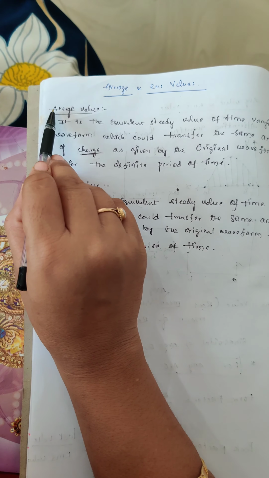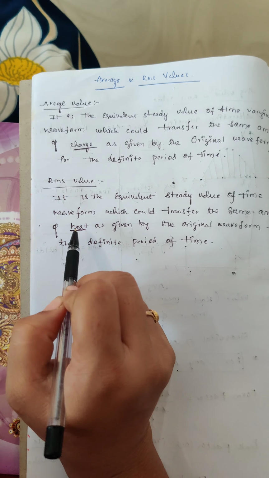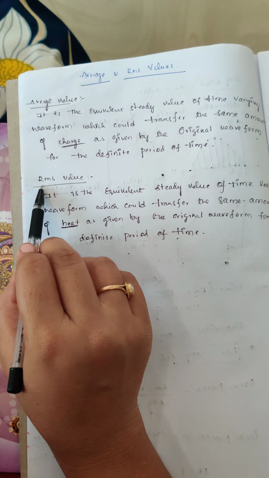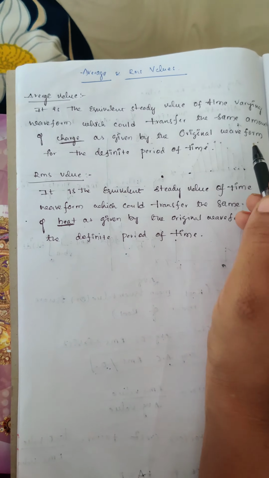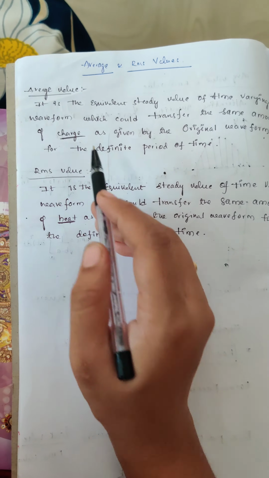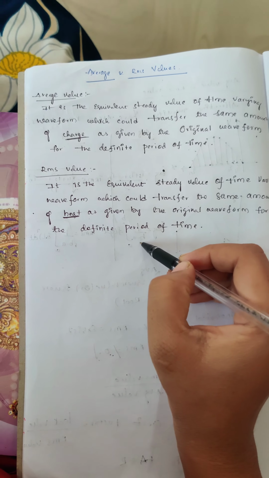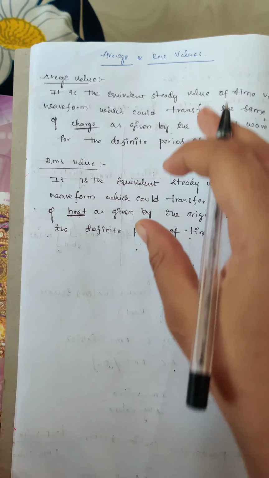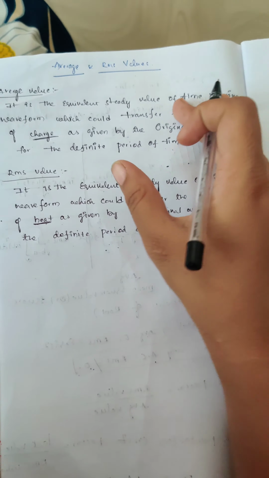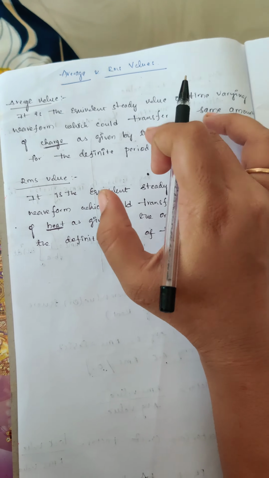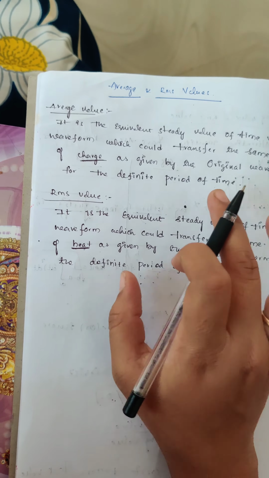Here average means A is nearer to C, so average means charge, and H is nearer to R, so RMS means heat. So you may get a question on this. Average value is transferred amount of charge and RMS value means transferred amount of heat over a period of time. So this is the main difference between average value and RMS value. For any periodic waveform we can define average and RMS values like this, okay. This is the basic thing involved in it, okay.